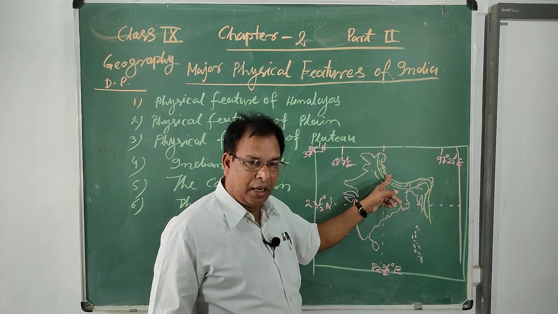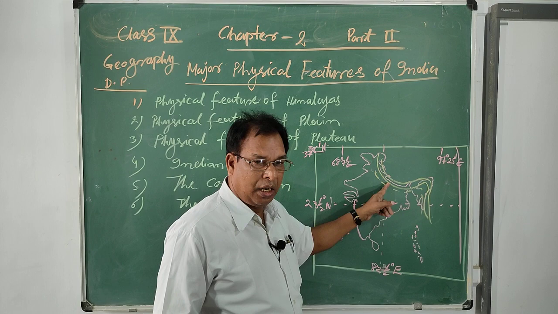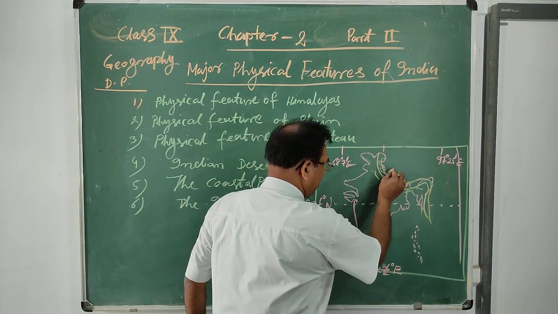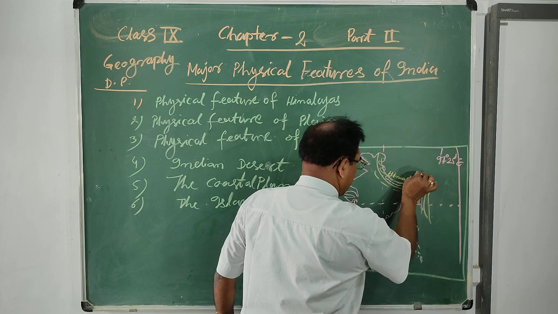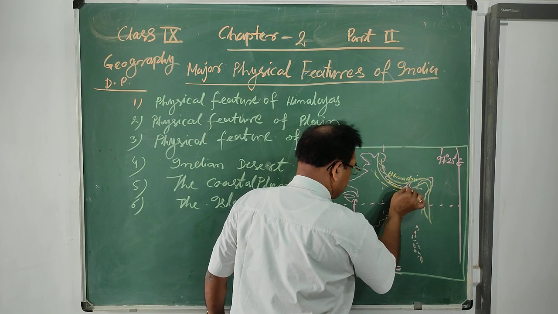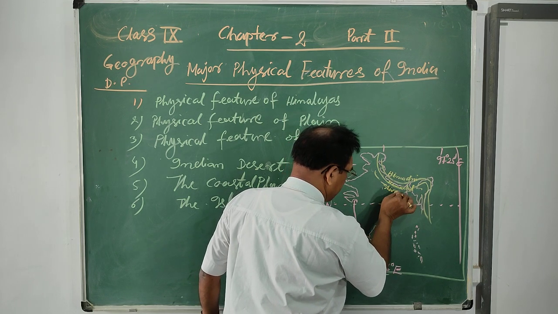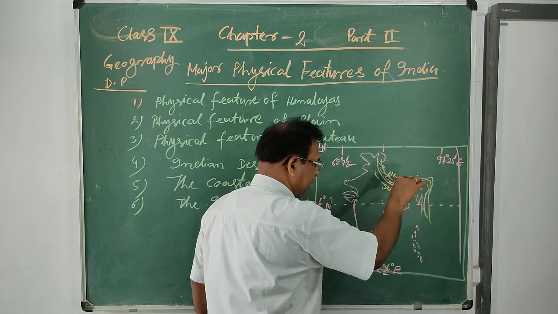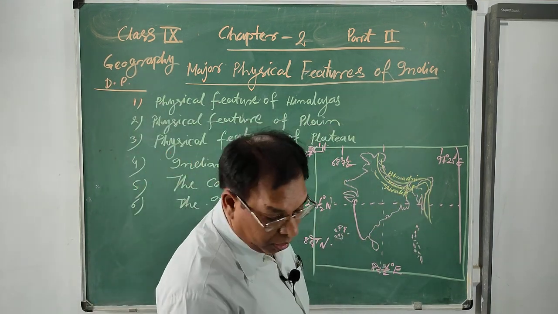So Himadri, Himachal, and Shivalik. These are the three ranges of the Himalayas.